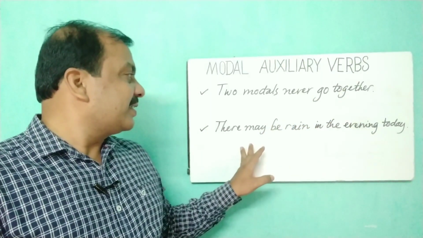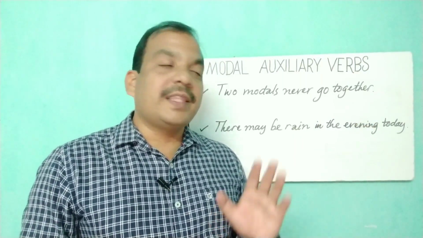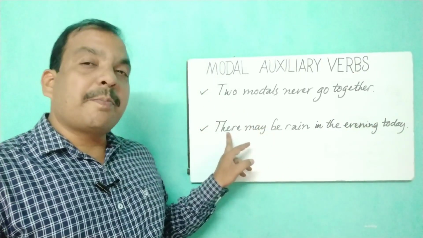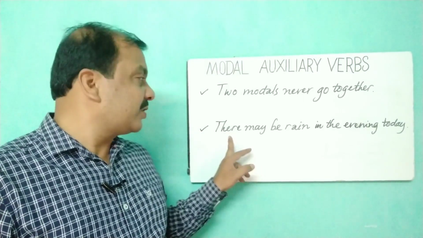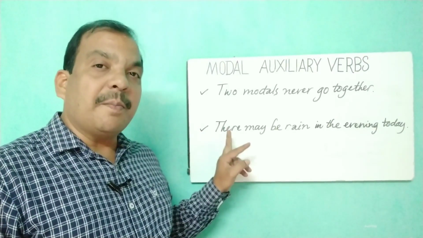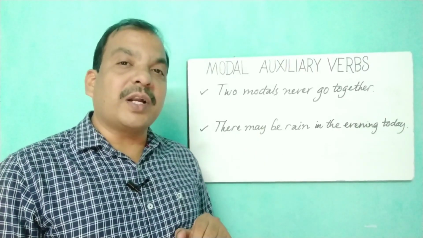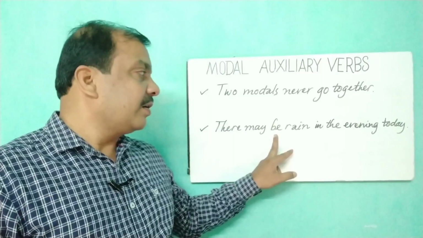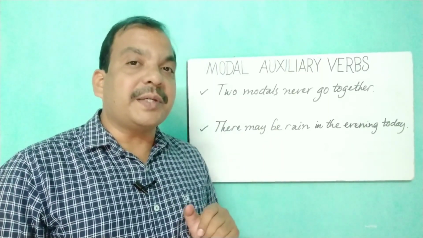And the next one is, there may be rain in the evening today. There is used as the preparatory subject in this sentence. Sometimes we may use there as the preparatory subject, and that may go with the modal auxiliary verb. But remember, usually may is followed by the be verb or be.